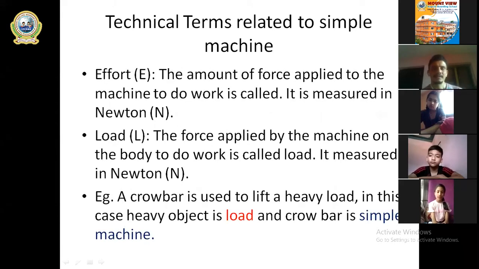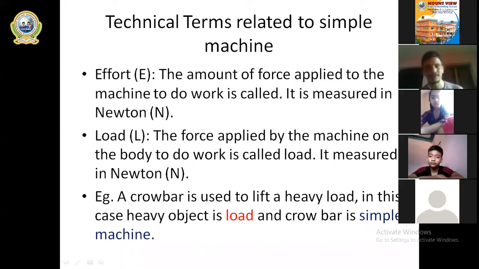Then the technical terms related to simple machines. Last time we learned the technical term effort. This one is important, so let me repeat once again. Effort is basically the force which we apply to do work. Let's say you want to lift a rock. You are lifting a rock with the help of your hand, so your hand is used to apply force, and that force is called effort.